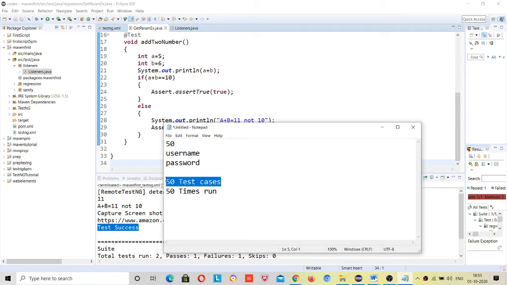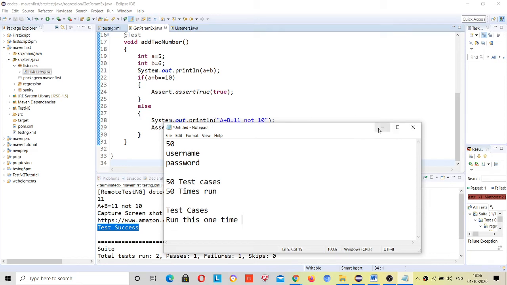So both are not working properly. So we will write a single test case and run it one time, but internally it will run 50 times, right?